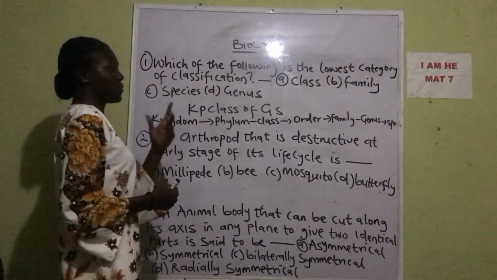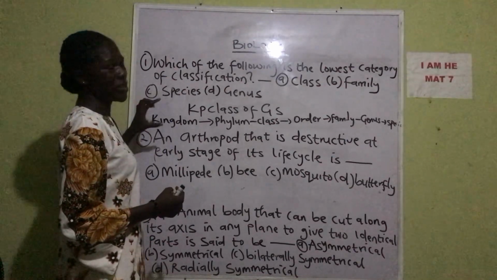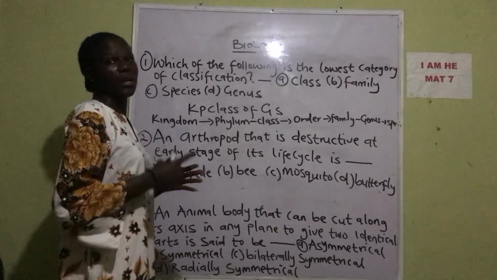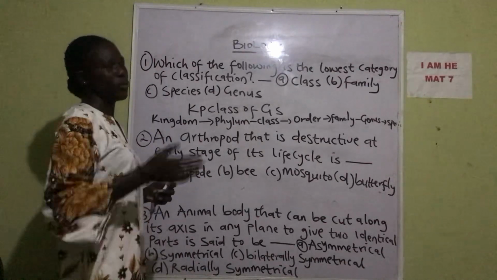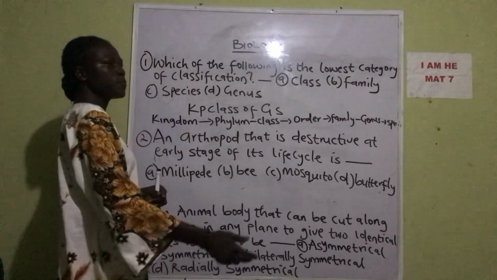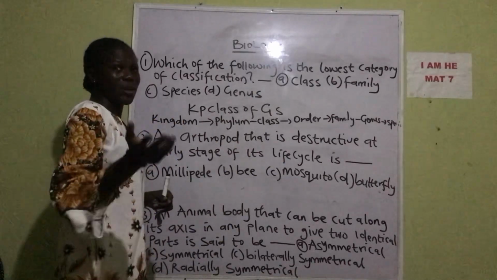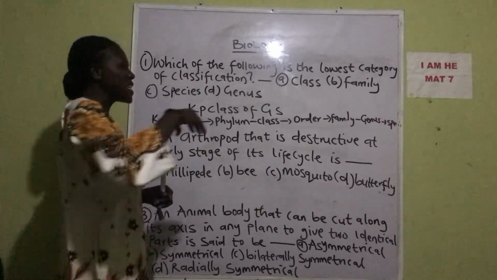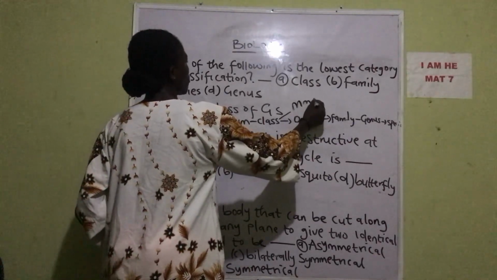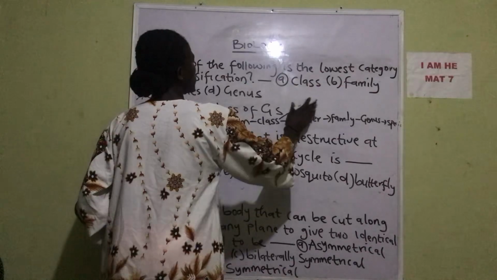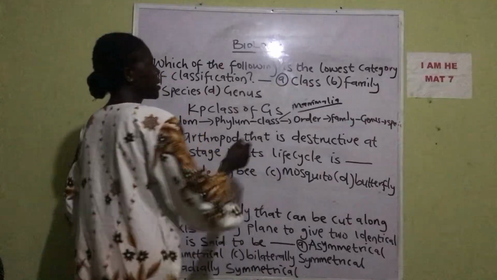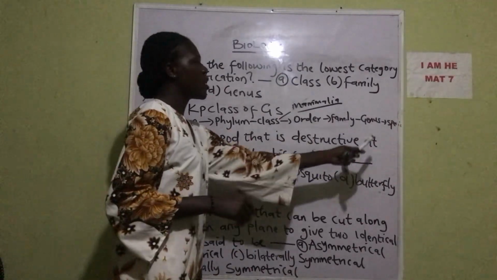Now kingdom, we have about 5 kingdoms. Organisms are classified into 5 kingdoms: the Monera, the Protista, the Plantae, the Fungi, and Animalia. That will be in my next video, where we look at classification in detail. We have the phylum, we have class. Mammals are classified in the class called the Mammalia. We have the order, family, genus and species.